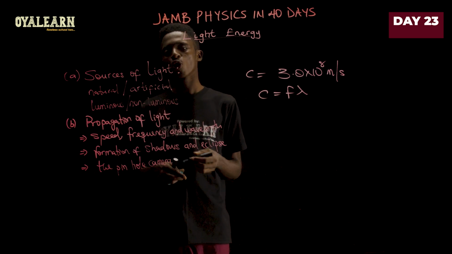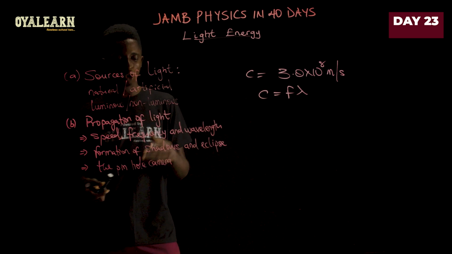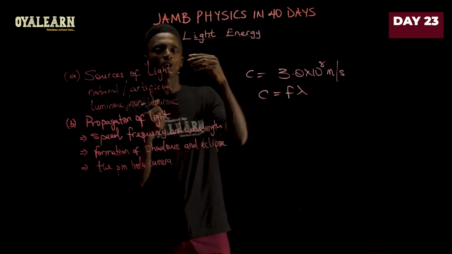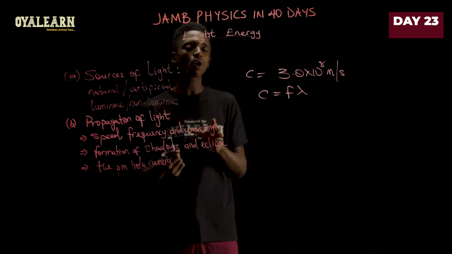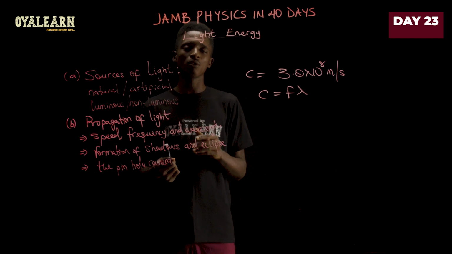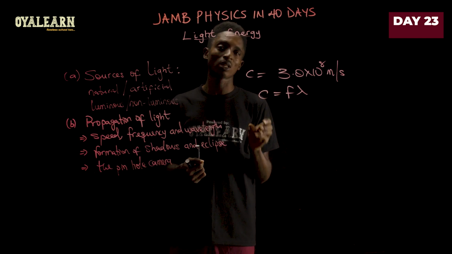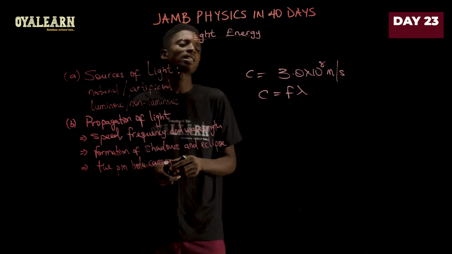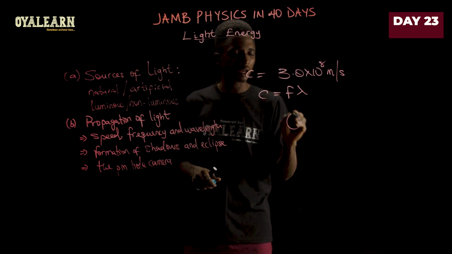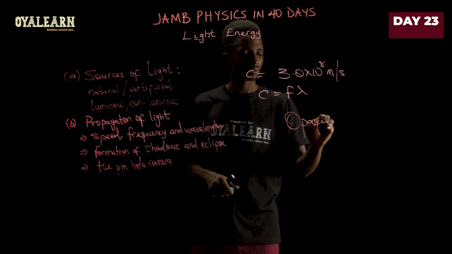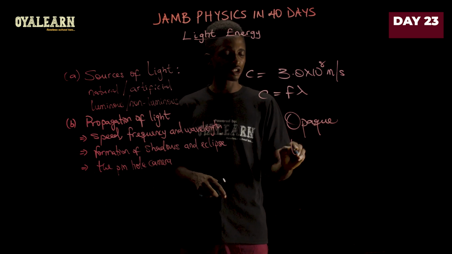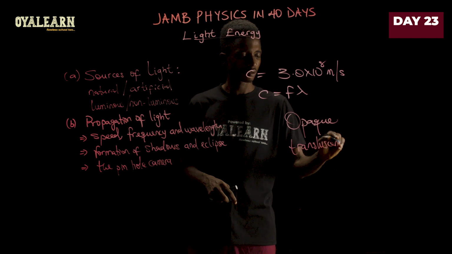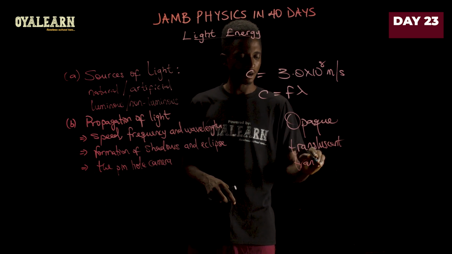Now, another thing you should also know is the formation of shadows and eclipse. Whenever you put an object in front of a light, it blocks the light from going through. As a result, it creates a dark spot known as a shadow. This makes us understand that there are different types of objects. We have what we call opaque objects. We have what we call translucent. And then we have what we call transparent.